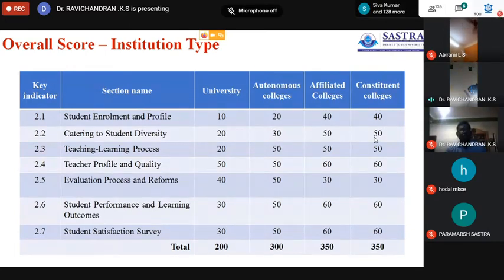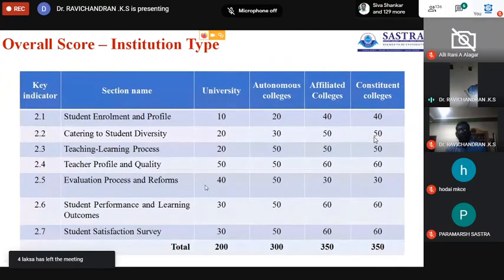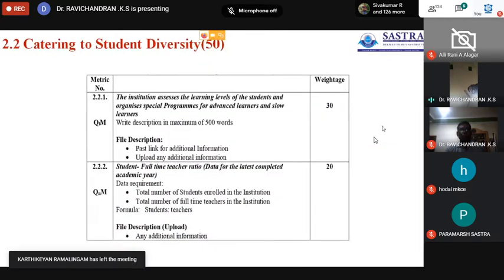Now come to the second category, catering to the students' diversity. Here 20 marks go to university, 30 marks go to autonomous institution, 50 marks go to constituent institutions.